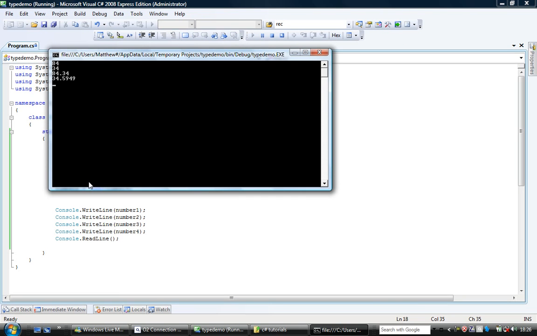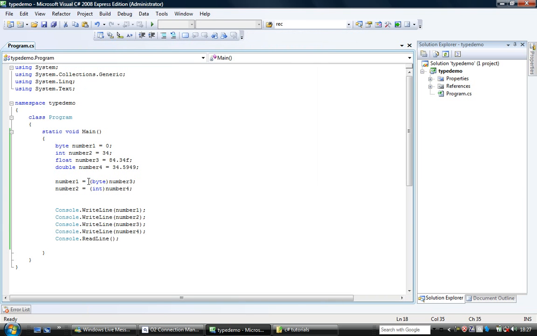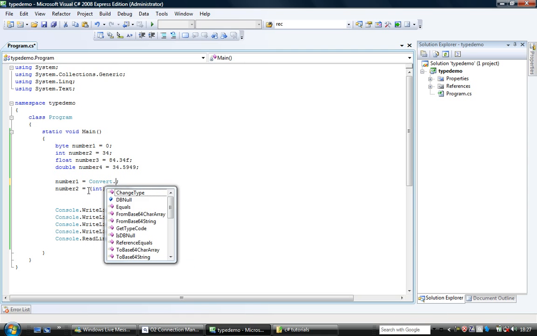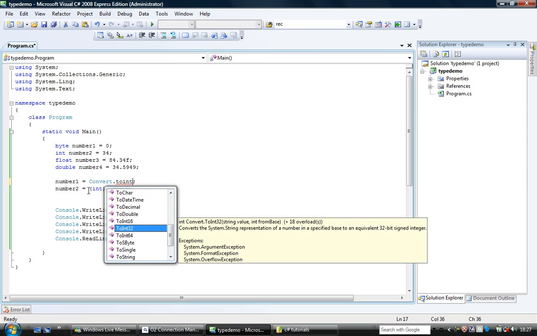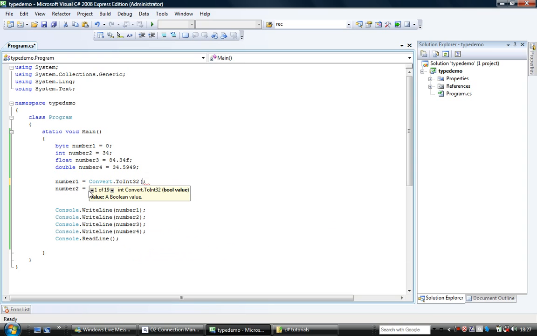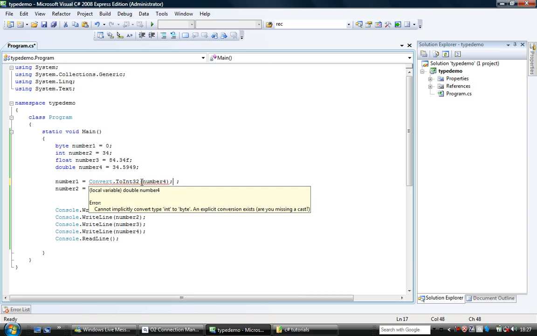It basically gets rid of everything after the decimal place. But let's say we want to round the numbers up instead of just truncating them like we're doing. Well, there is another way that we can typecast, and that's using the Convert function. So under number 1, I'm going to write Convert.To, and I'm going to convert it to an Int32, that's your standard integer, and I'm going to type in number 4, like so.